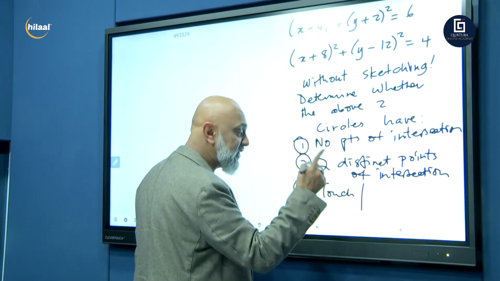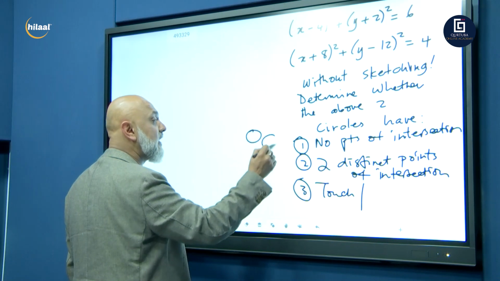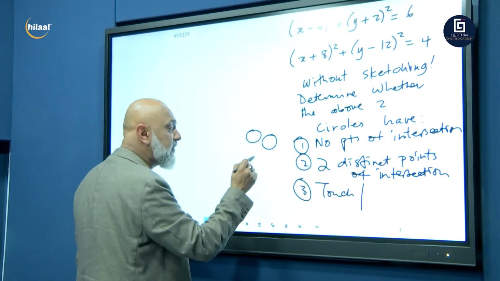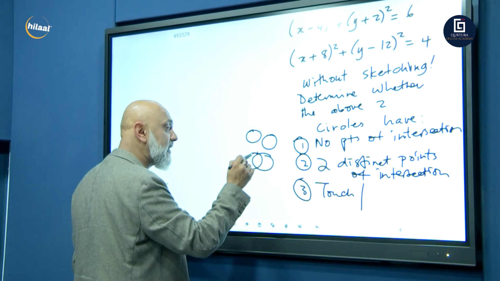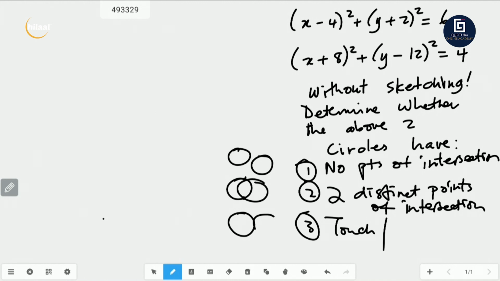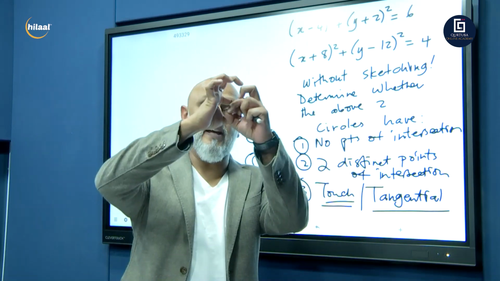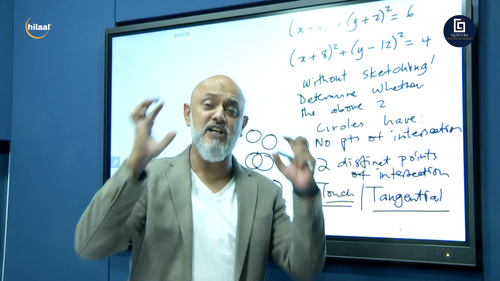And no points of intersection means that the 2 circles would be like that. 2 distinct points of intersection means that the circles would be like that. They've got 2 distinct points of intersection. And just touch means, will the 2 circles just touch each other like that? Another word for touch is tangential. Remember these words. So now you need to determine, without sketching the graphs, whether these 2 circles are apart, whether they overlap each other, or they just touch each other like that.